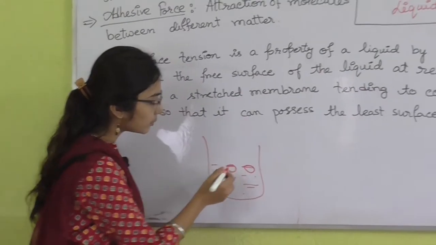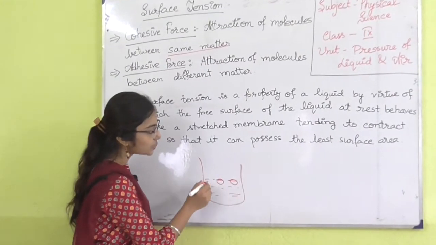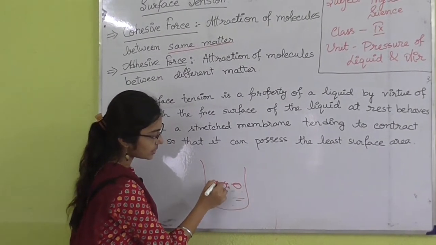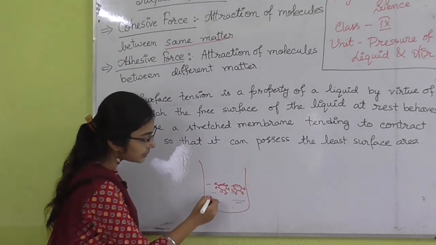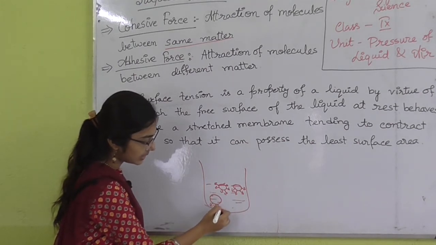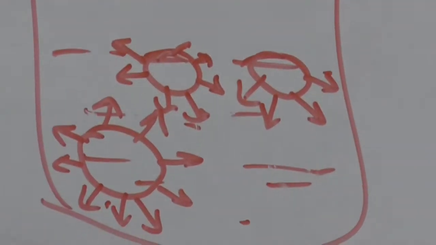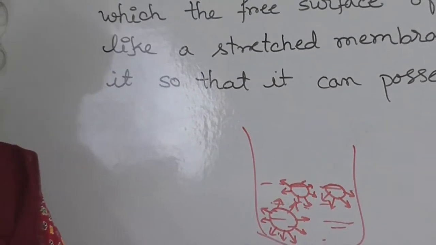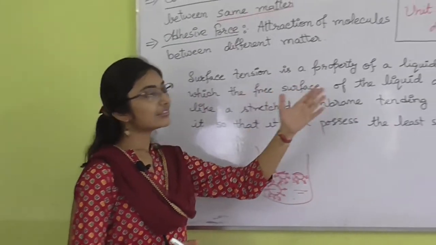Suppose this is the free surface of a liquid and two molecules of liquid are attracting each other. This is the force of attraction taking place downward, and another molecule here is also causing some force of attraction. So a difference of forces takes place here, and a tension is generated downward. This tension is known as the surface tension of liquid. So what is surface tension?